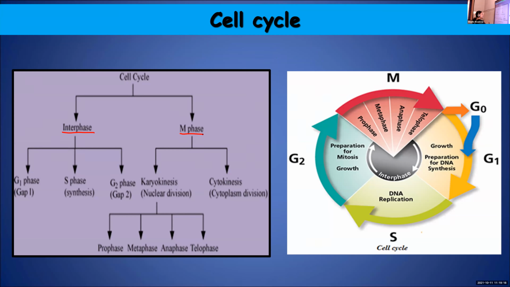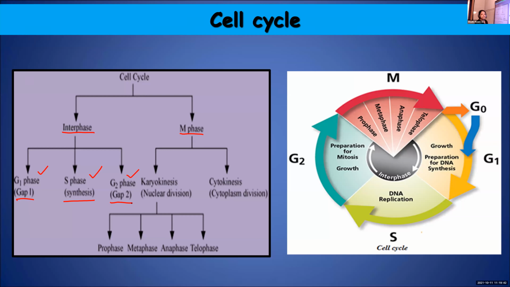Interphase is subdivided into three phases: G1 phase, S phase, and G2 phase. G1 phase you can also call gap 1, S is the synthesis phase, and then gap 2. Whereas M phase is where the division actually takes place.